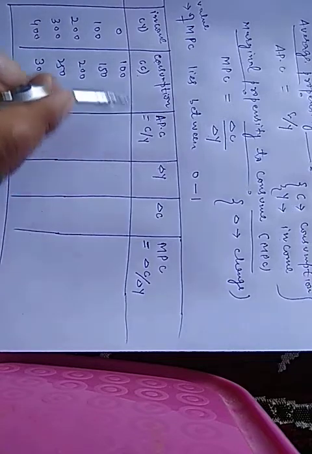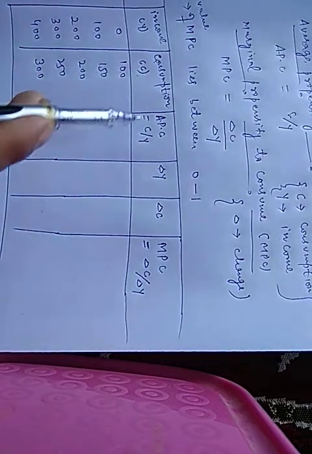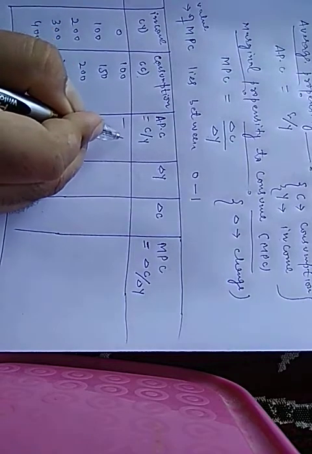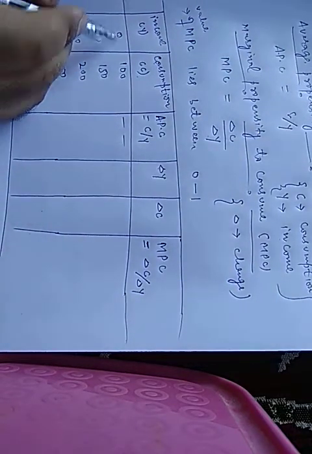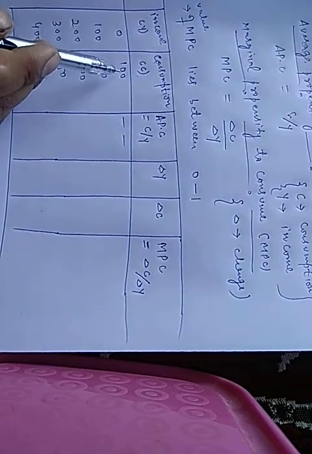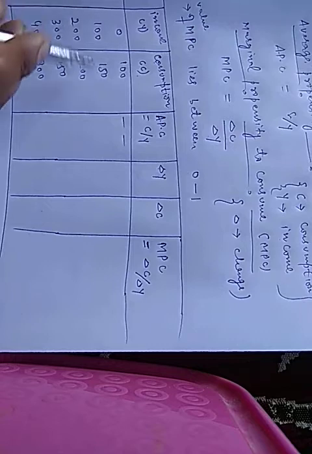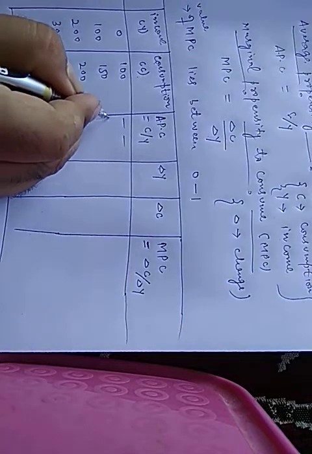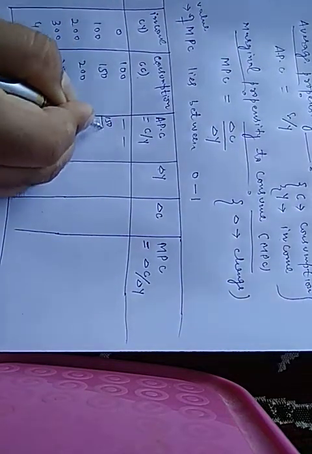Average propensity to consume, which is a ratio of consumption to income, and for this it will be 100 divided by 0, and for this it will be 150 divided by income is 100.